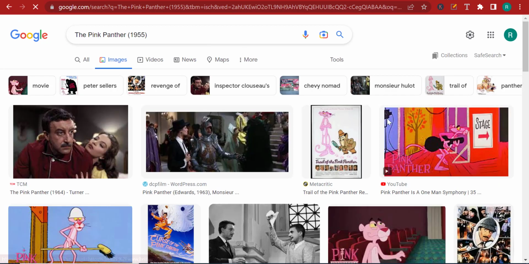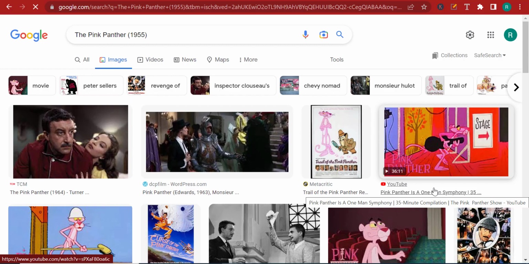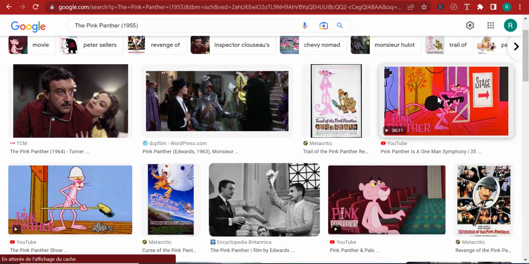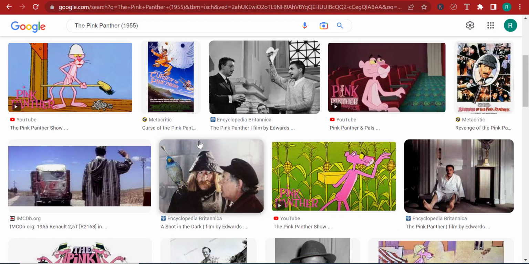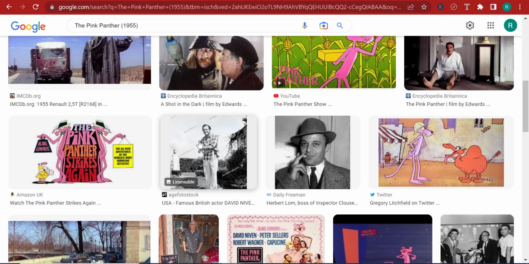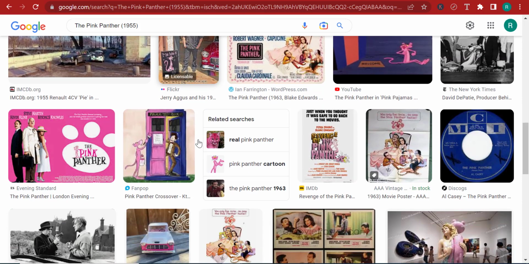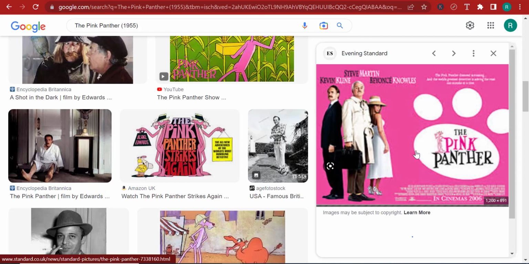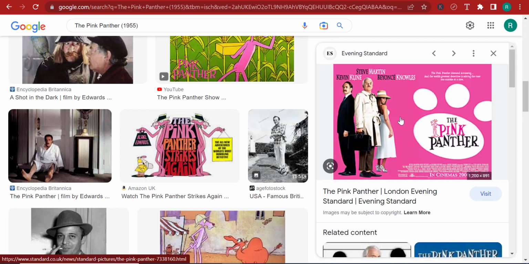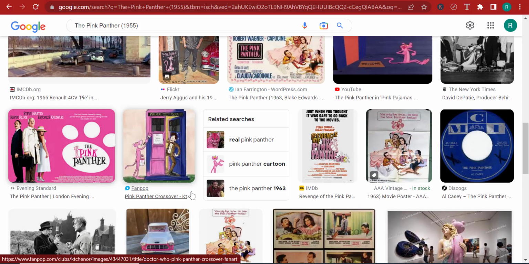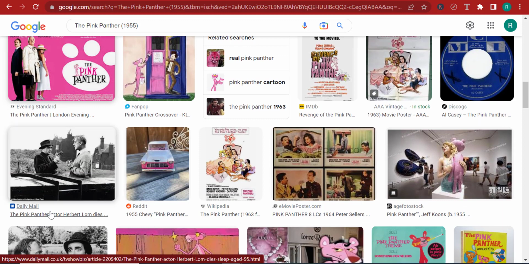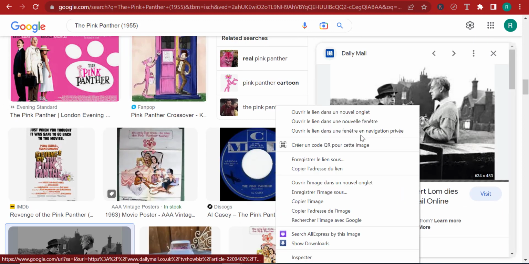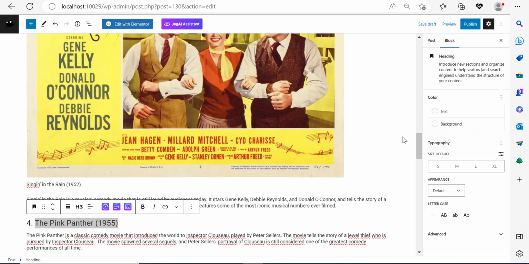Not the Pink Panther man, but this guy over here. But I'm pretty sure they're not talking about this one. I think they're talking about a movie, right? But let me just go and find the Pink Panther movie. I think this is the one. I don't know. I think this one is not old. Maybe they're talking about this one here. So let me go and copy this image because this looks like a